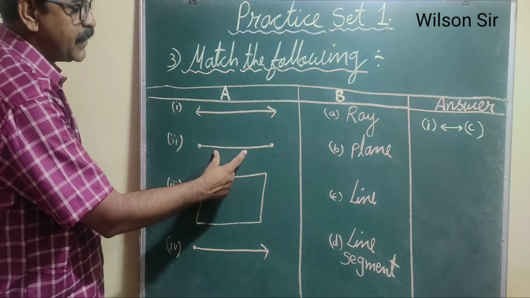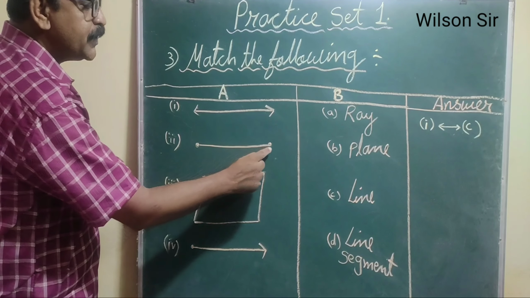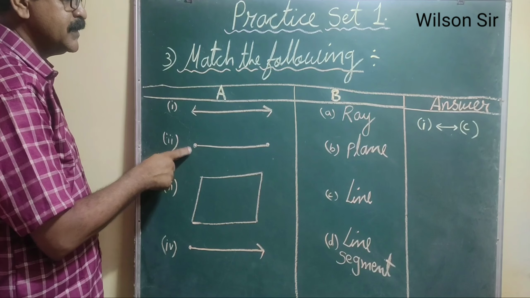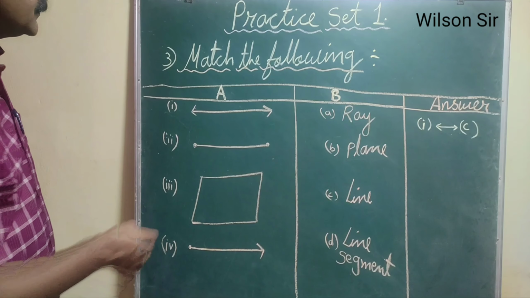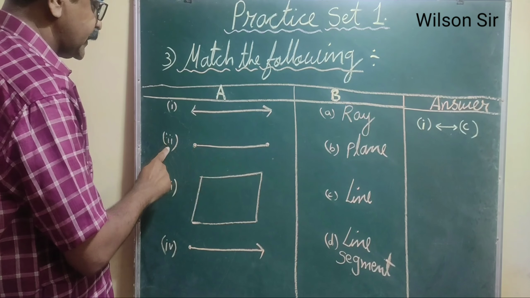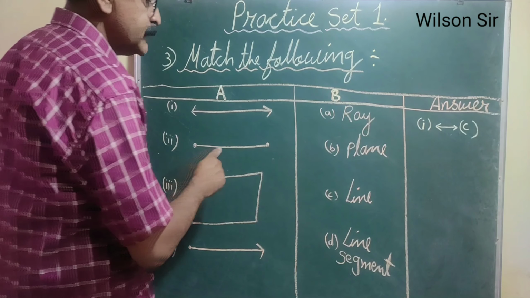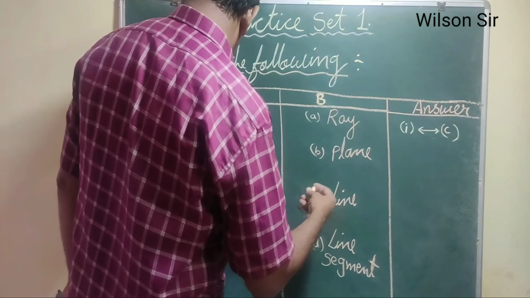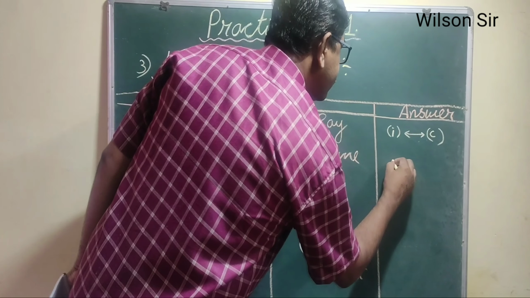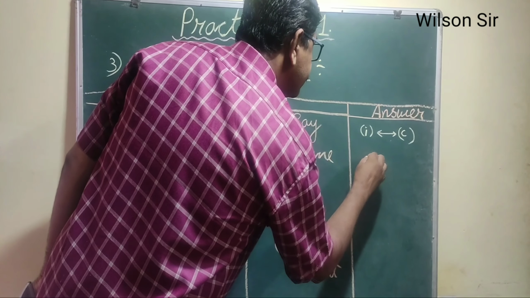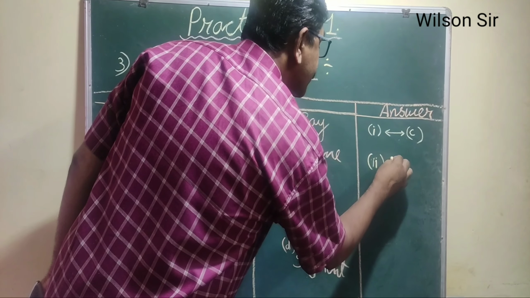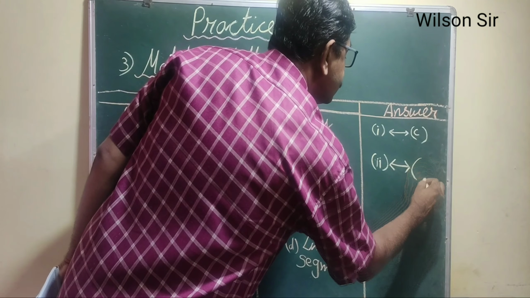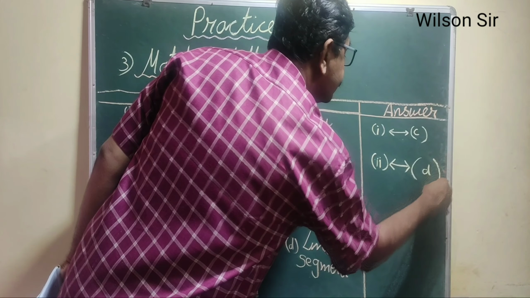This is a part of a line having two end points, so you can call it a line segment. The second figure matches D. So you can write second matches D.